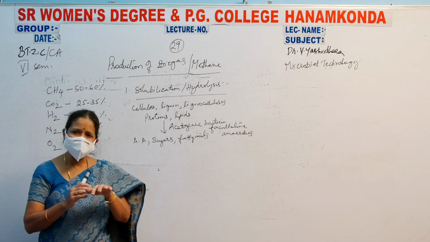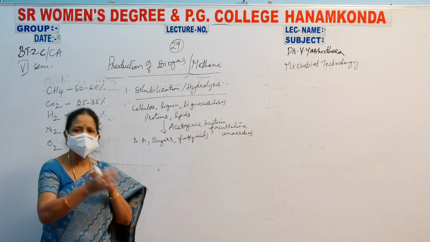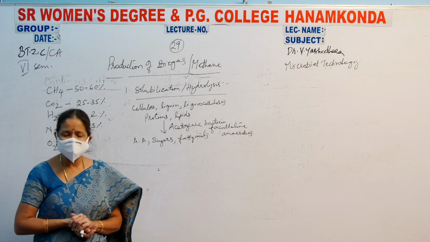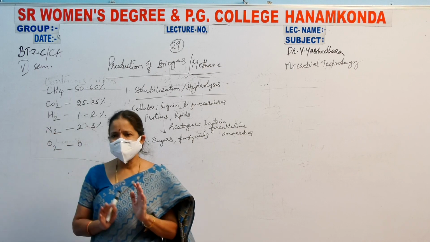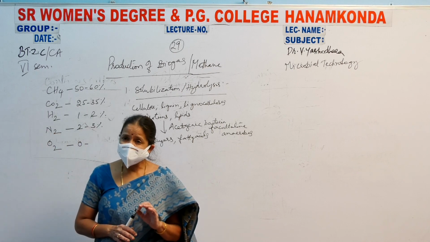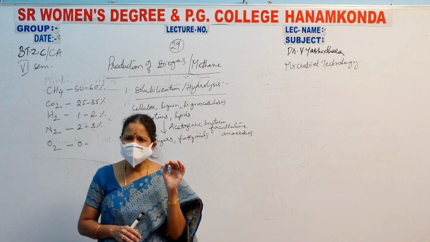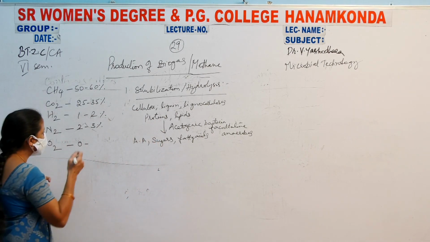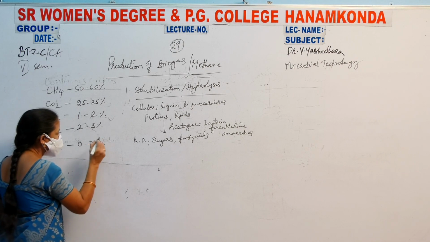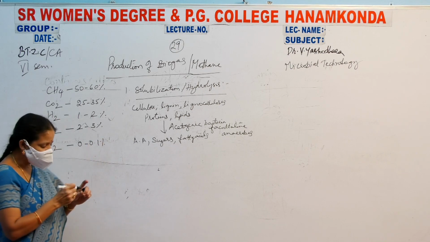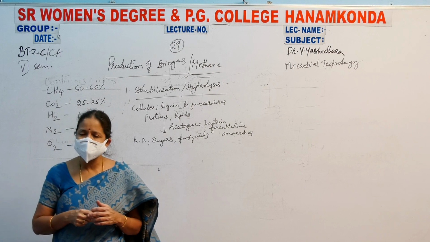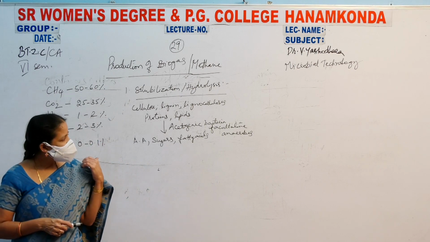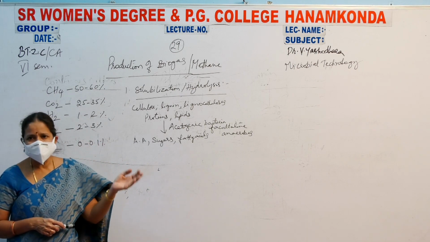Facultative anaerobes: if oxygen is available, they can grow. If oxygen is absent, they can also grow. In both the conditions they can grow, but the requirement of oxygen is very little, only a small amount. I told you that the oxygen concentration is 0 to 0.1%. So in this meager concentration of oxygen they can grow, and if oxygen is absent also they can grow.